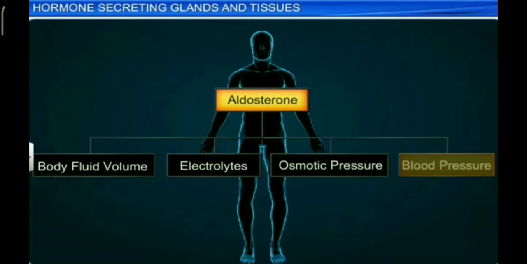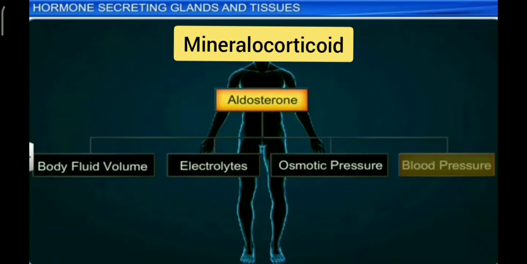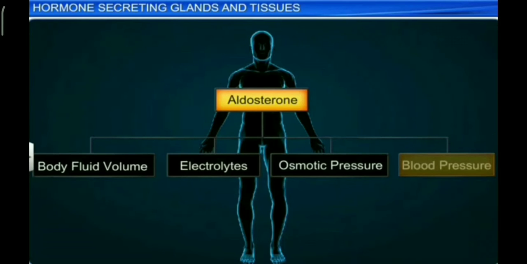Zona glomerulosa secretes mineralocorticoid. The main mineralocorticoid is called aldosterone, that is salt-retaining hormone. It regulates the body fluid, that is water, salt-water balance. It also maintains or balances electrolytes, that is sodium potassium levels. It maintains the osmotic pressure and blood pressure of the body.